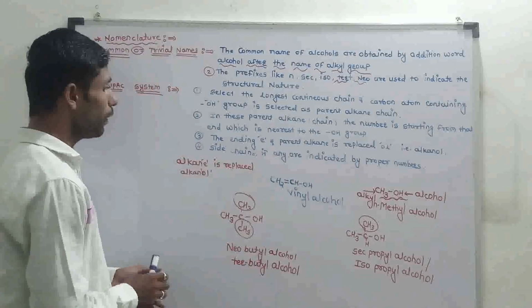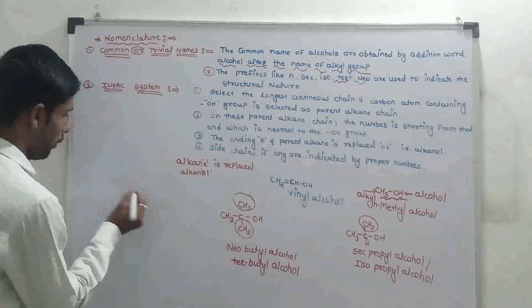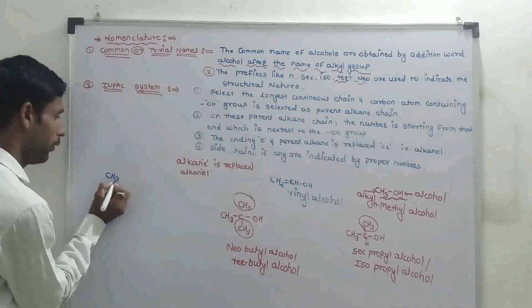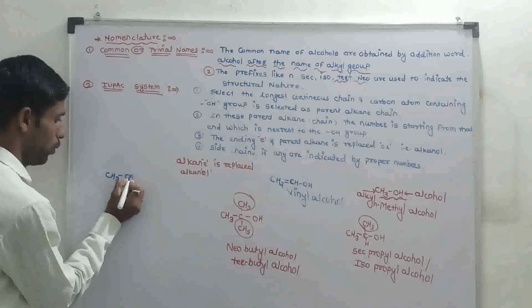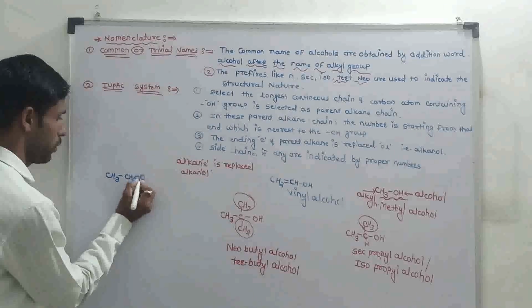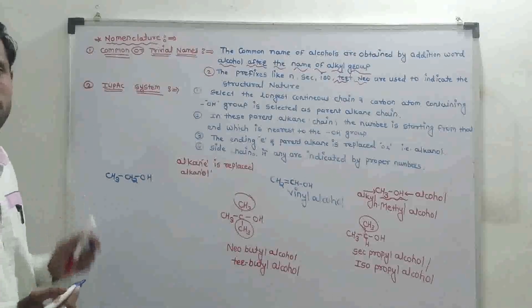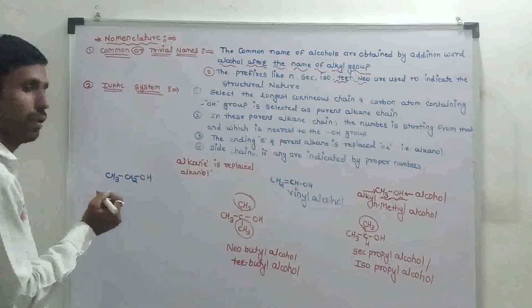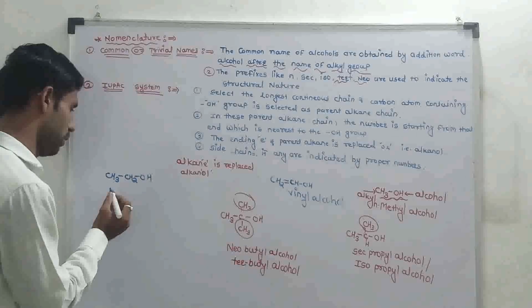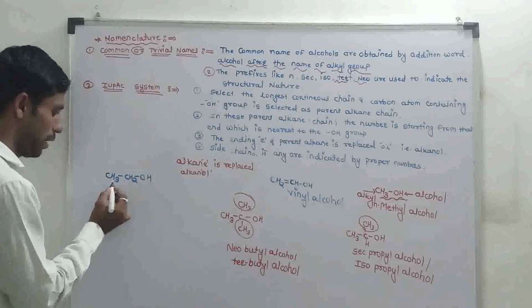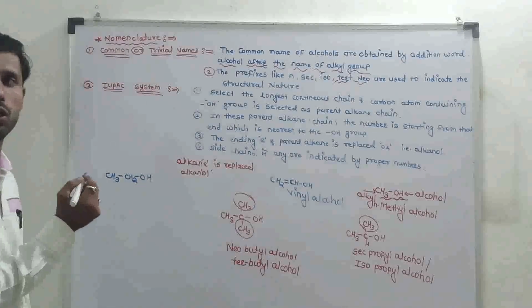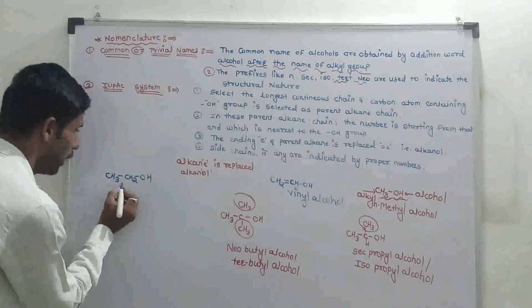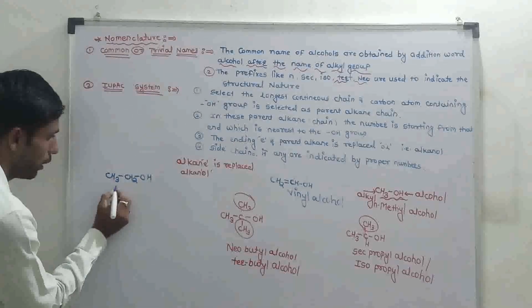Next, for example, CH3CH2OH. This structure contains two carbon atoms. The name of the parent alkane is ethane.